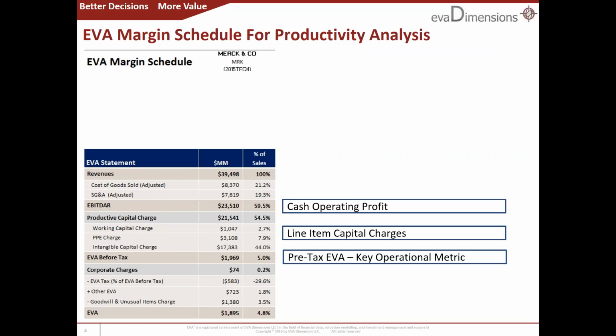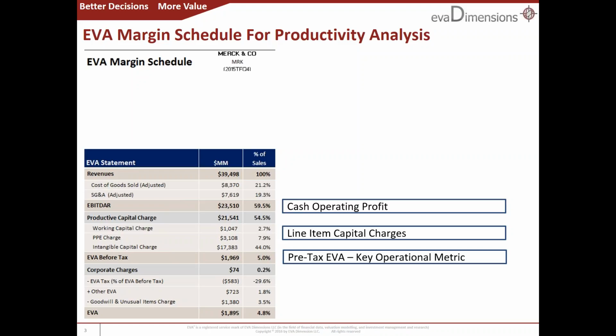Charges for working capital and for plant and equipment assets also are deducted and also are important. This leaves a pre-tax EVA profit margin of just 5%. This shows how close to the edge most companies operate once capital costs are correctly factored in. In the next section, we account for a set of corporate level items. We deduct a smooth tax figure that has been adjusted for deferred taxes, and add miscellaneous non-sales related sources of EVA. This includes equity earnings, credits for non-capital funding, and deductions for unfunded pensions, all of which you can view in detail by drilling down in this schedule.